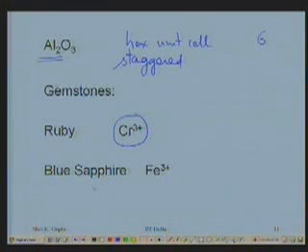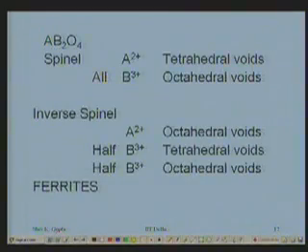Blue sapphire: when we replace 3 to 5% of the aluminum ions by iron ions, I get blue sapphire, which is also an expensive or semi-precious stone. So again, this was a substitutional solid solution. It's a substitutional solid solution.